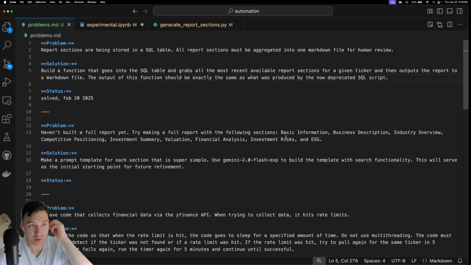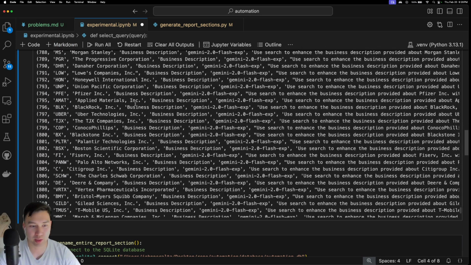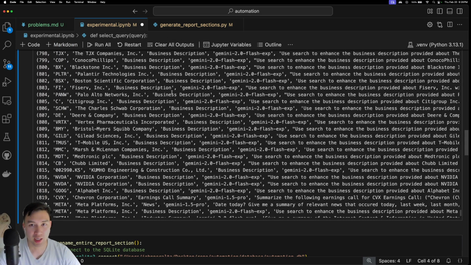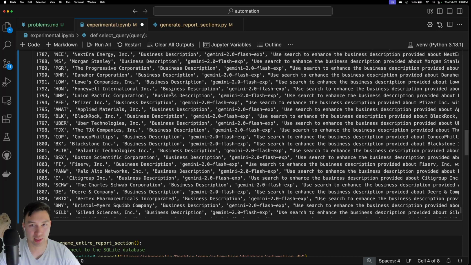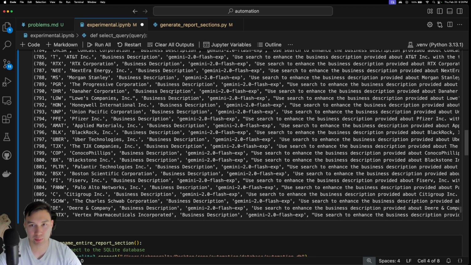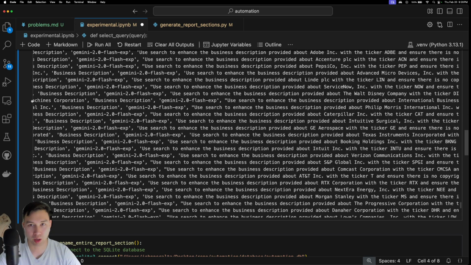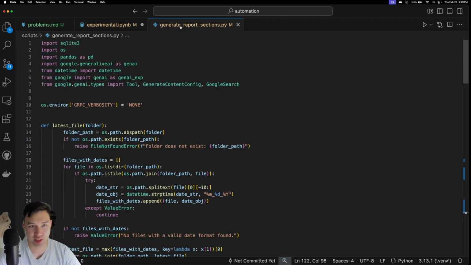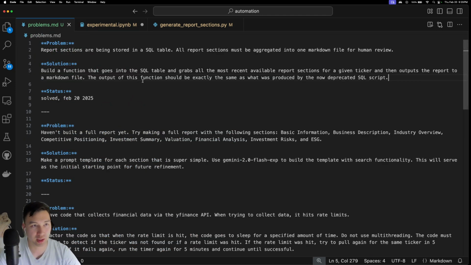But yeah, build a function that goes into. So that's basically my SQL table with all of the functions, and essentially what I'm doing is generating report sections at scale for a bunch of different tickers, and then I can eventually refine those input-output pairs, the prompts that generate those specific report sections, which is pretty much what I'm doing here.